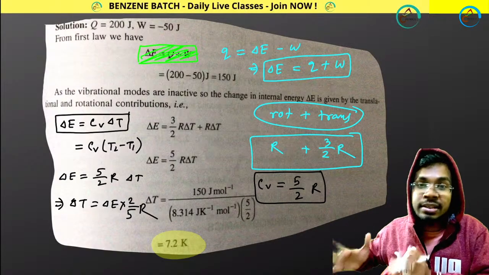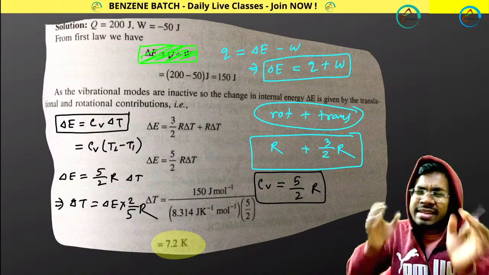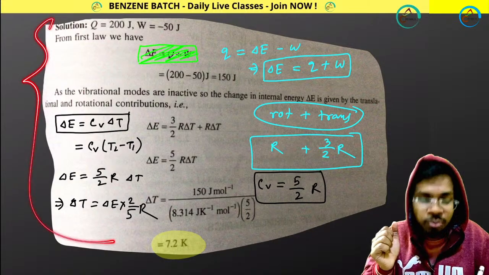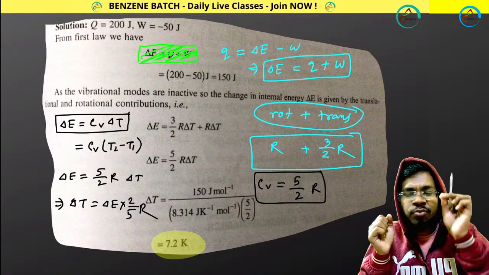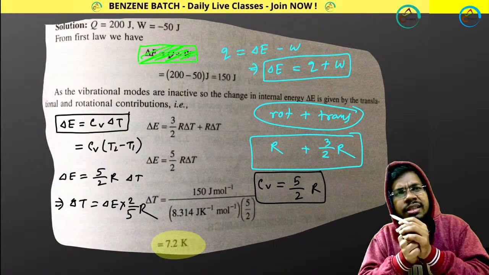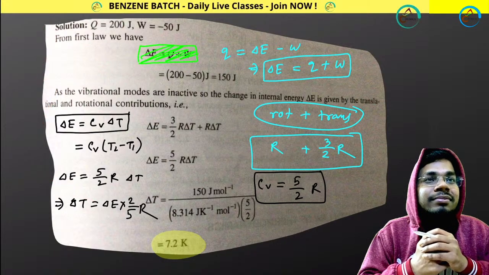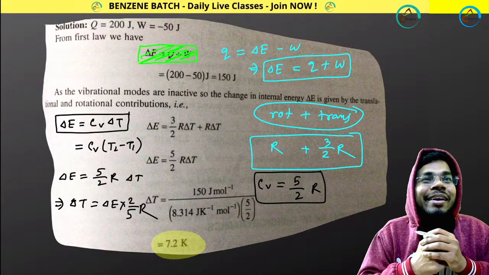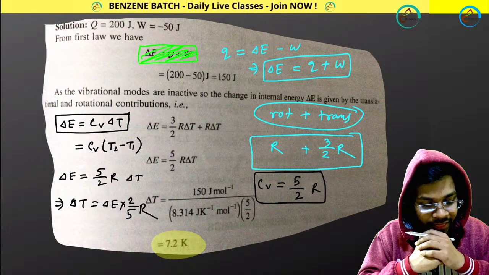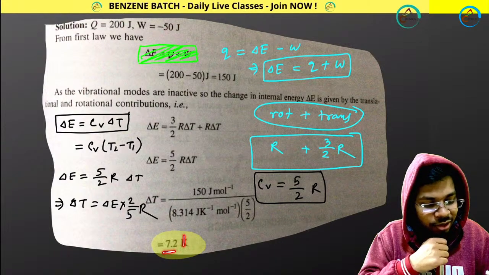Please take a printout, I am requesting you, and practice a lot of questions. I have given you 50 questions from a chapter, I mean from thermodynamics, maybe 30 questions are there. Okay Arnab, it's fine. Good. This 7.2 Kelvin will be your delta T.